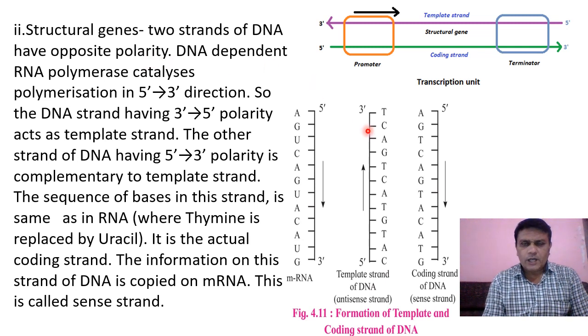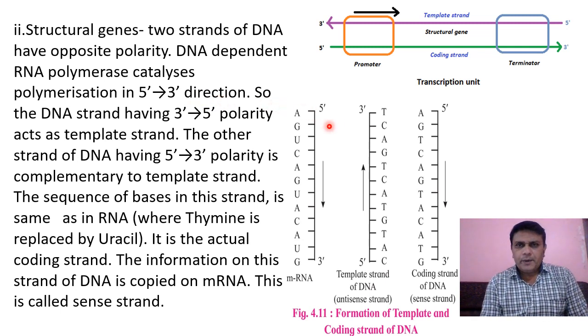These are the two DNA strands, and they have opposite polarity, meaning they run in opposite directions from each other. Then DNA dependent RNA polymerase catalyzes polymerization in the 5 to 3 direction.